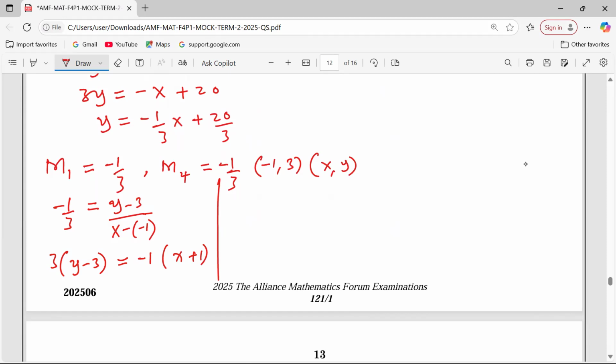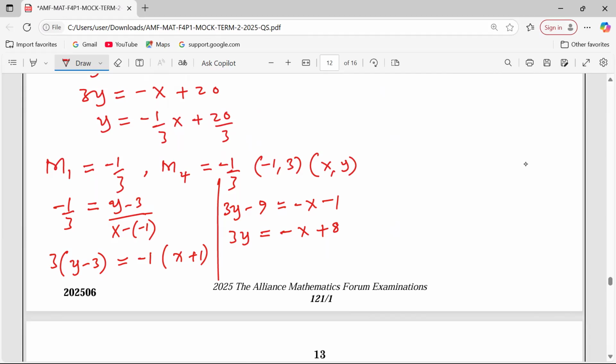So from this, we have 3y minus 9 equals negative x minus 1. 3y equals negative x plus 8. I hope the plus 8 is well understood.